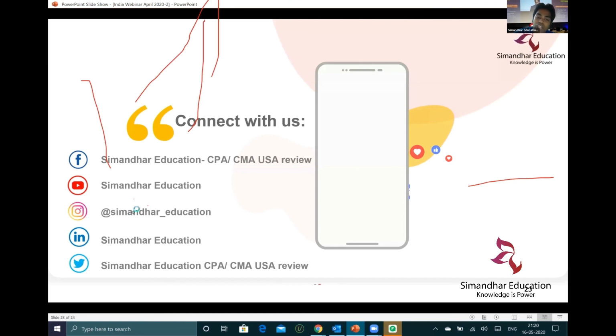What is the cost of each paper? Each paper costs $1,000 divided by 4, so $250, and $1,500 is an additional testing fee if you want to write the exam in India. So $2,500. Can we prepare both CPA and CMA at the same time? 110%. There is absolutely no reason why you can't pass both. Will the NTS be extended if the exam is not there in June? Yes, they are extending it to December, Ivan.